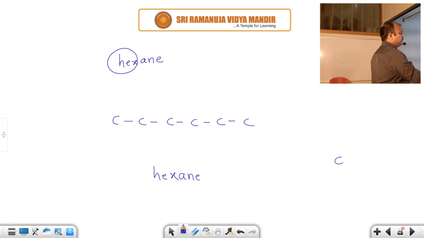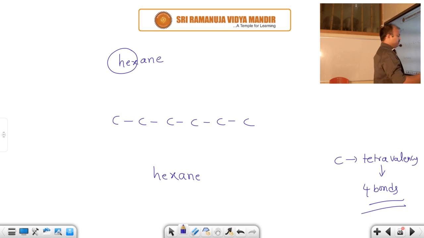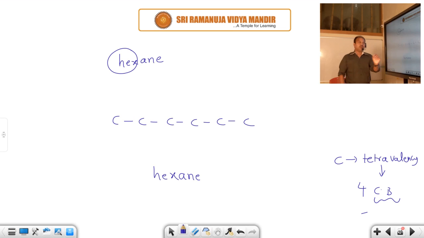So you know very well, carbon has which valency? Tetravalency. That means it forms how many bonds? Each carbon has 4 covalent bonds. Generally a covalent bond can be denoted by a dash or horizontal line. So take a look at the first carbon here. Every carbon should be satisfied with hydrogens.